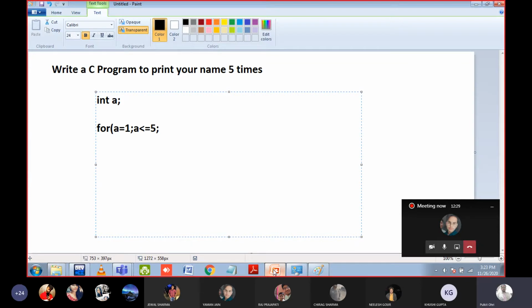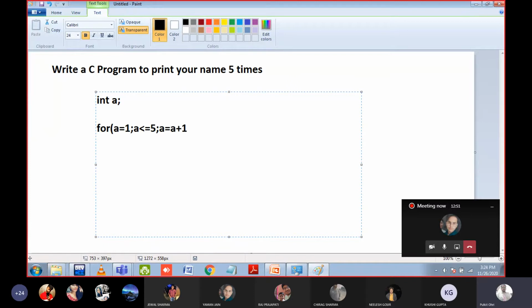I have written the same here so far. Update means, for example, we are incrementing by 1, means from 1 we are going to 2, from 2 we are going to 3, from 3 we are going to 4, from 4 we are going to 5. It means we are increasing the serial number one by one. That's why the update will be a equal to a plus 1.